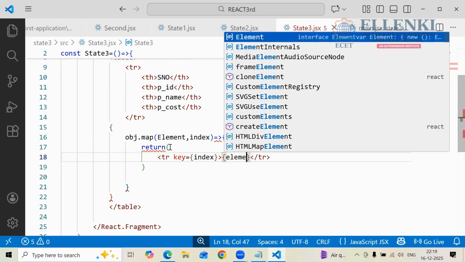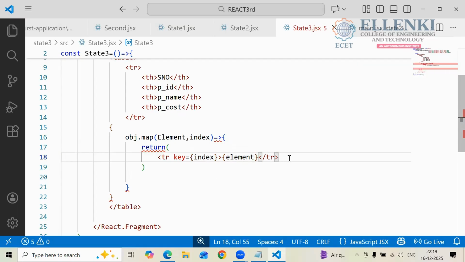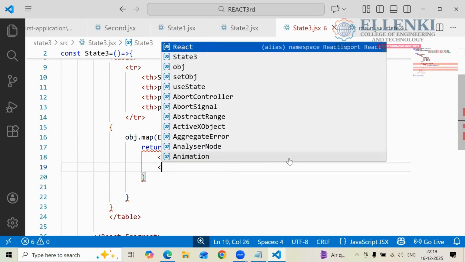Why are you people making noise? So this is my table row. The table row was created. So in this table row, we have to send the data, right? How are we going to send the data? How many columns do we have? We have 4 columns.